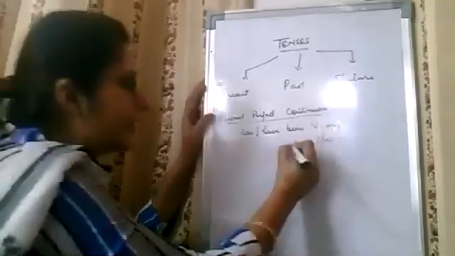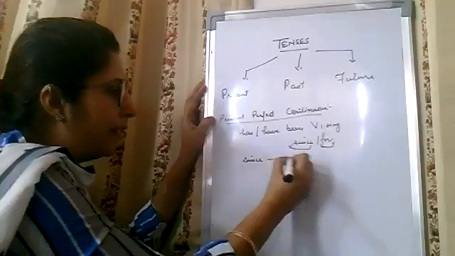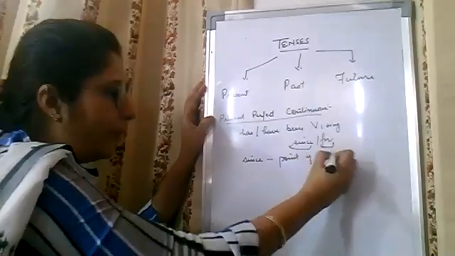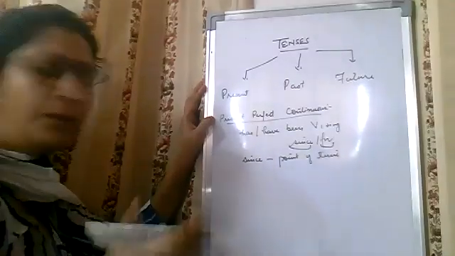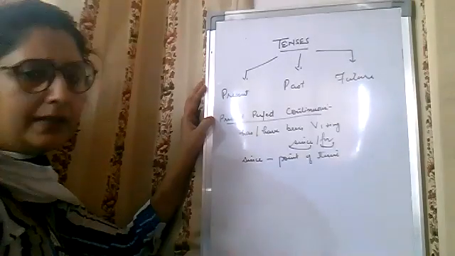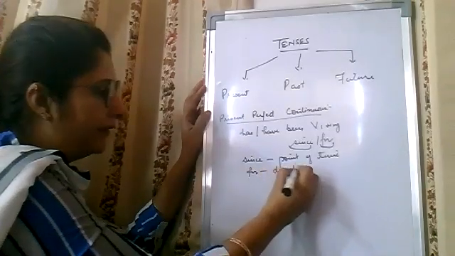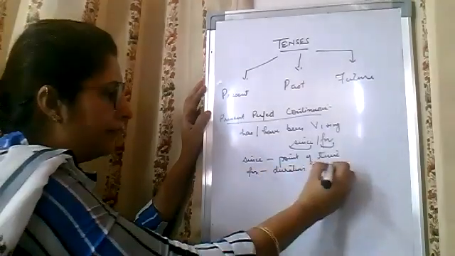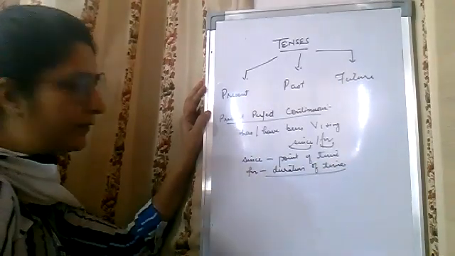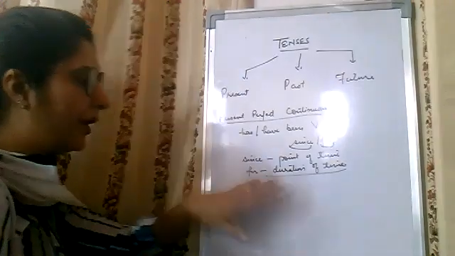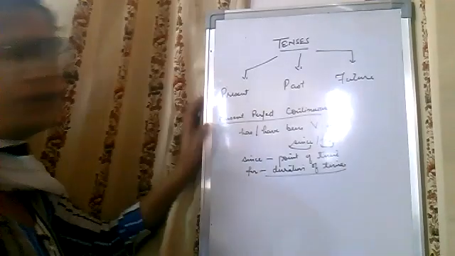So it means since and for are used. What is since used for? Since is used for a point of time: 1976, 1986, or morning, evening, afternoon. But in the case of for, a duration of time is given, like 2 hours, for 2 years, for a few days, for many days. So in this manner, it is used.